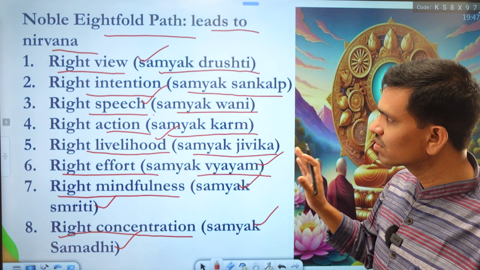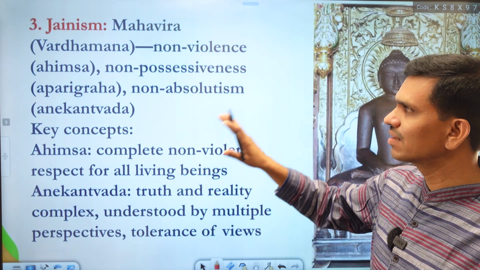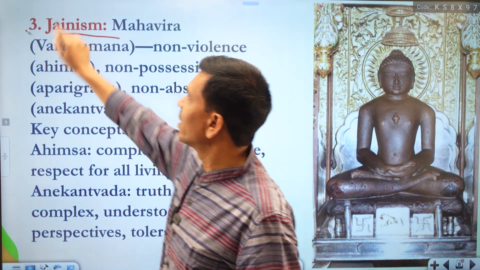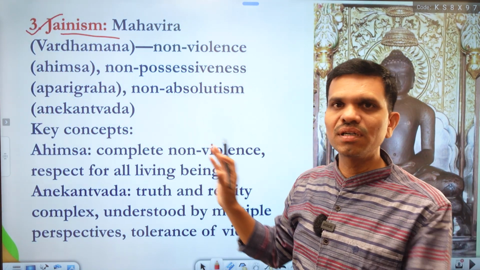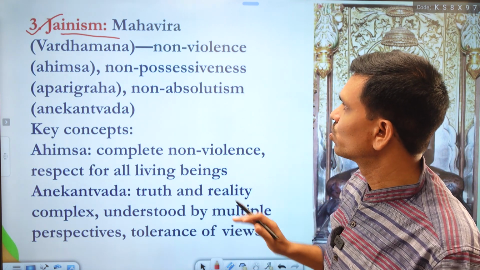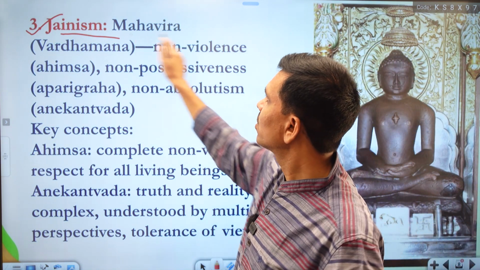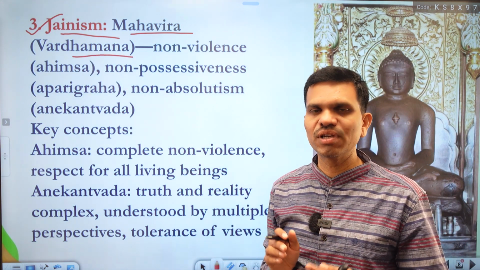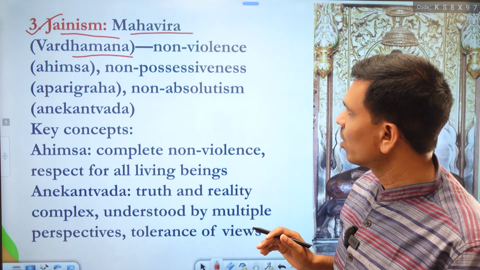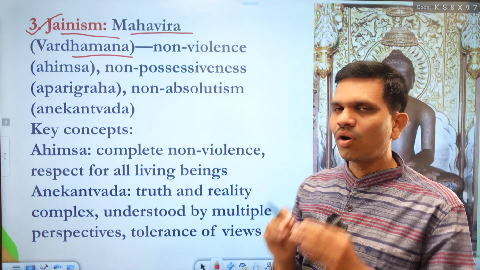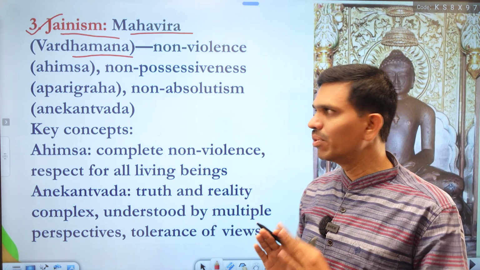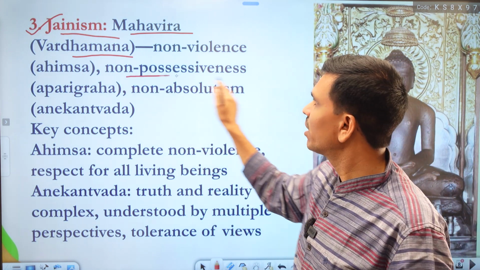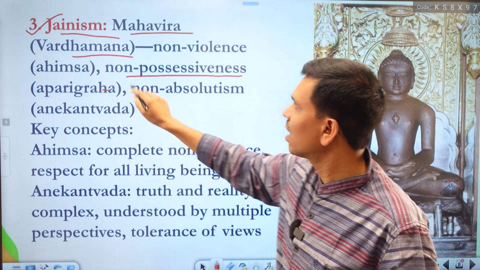Now here we have the third system, an atheist system, which is Jainism. Jainism is also an important religion in India today. Mahavira or Vardhamana is the founder of Jainism, or the Jain school of knowledge. Jainism is completely based on three very important principles. The first principle is non-possessiveness, aparigraha.